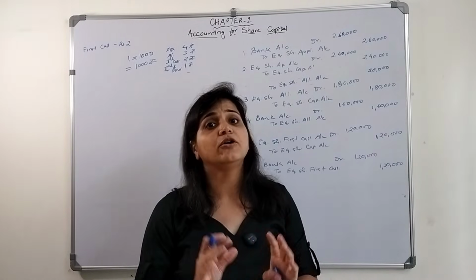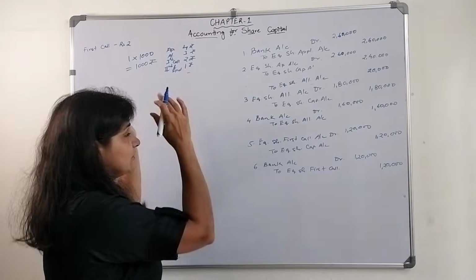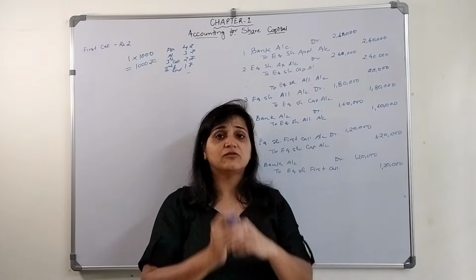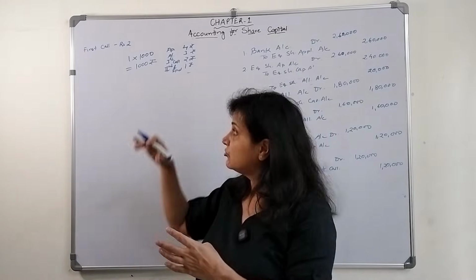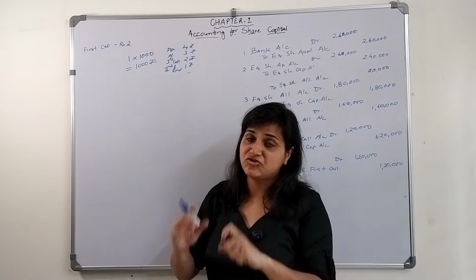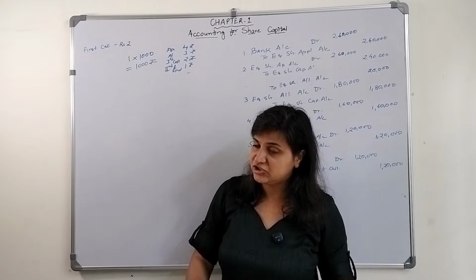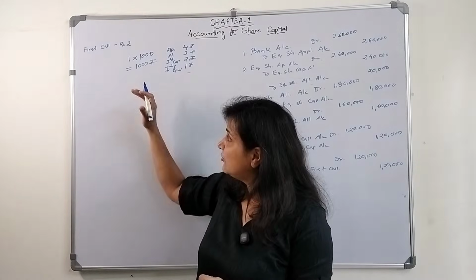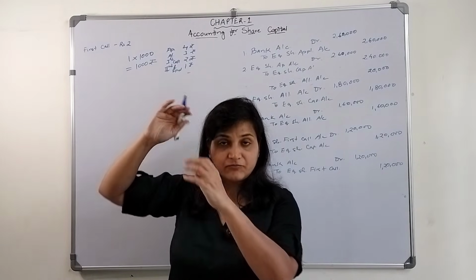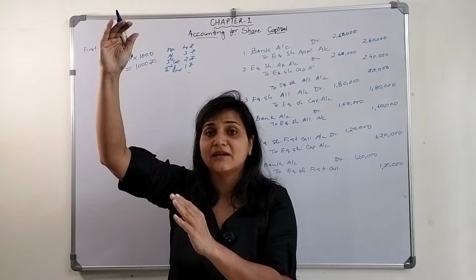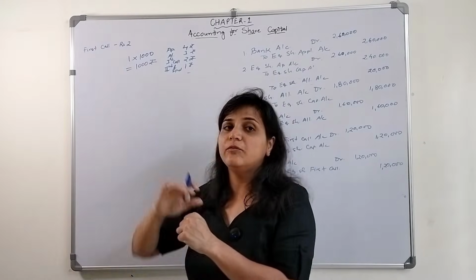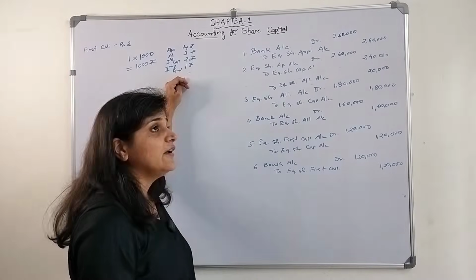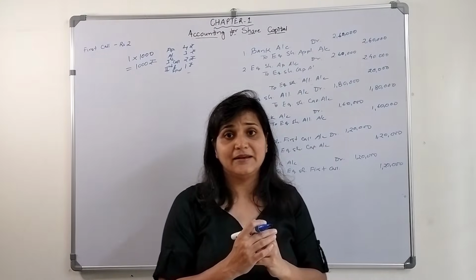What is it called? It is called calls in advance. And if he is paying the advance money, then in that situation also the company will pay interest to that particular shareholder as mentioned in their articles of association. If nothing is mentioned, then as per the Companies Act, they have to pay interest from the date when he has paid the money till the second and final call amount becomes due, at the rate of 12%. It should not go beyond that. So this shareholder has paid the second and final call money in advance.